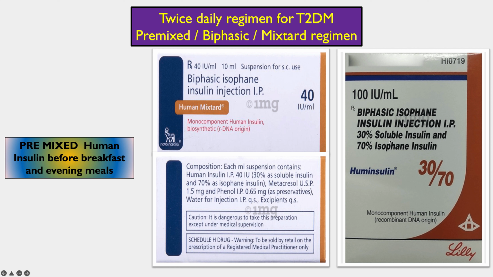They are mixed together in some ratio like 70-30 ratio or 50-50 ratio or 60-40 ratio. So these pre-mixed insulins are called biphasic insulins or mixed-tard, more commonly mixed-tard insulins. Like here, human mixed-tard insulin. So these human insulins, soluble insulin plus isophane insulins, are mixed together, and they are given in BD dose, in a morning before breakfast dose and in evening before evening meal dose.